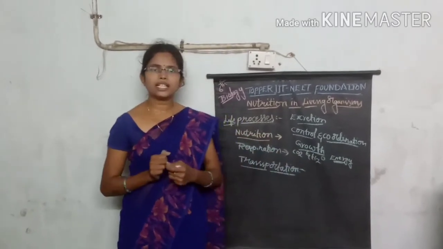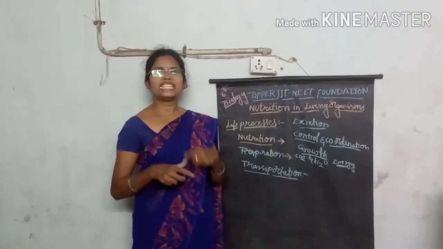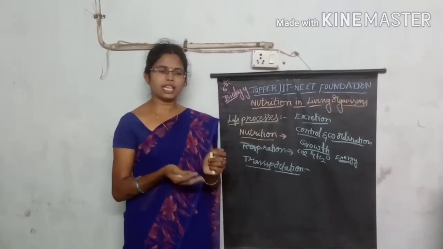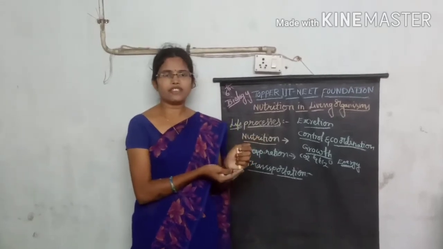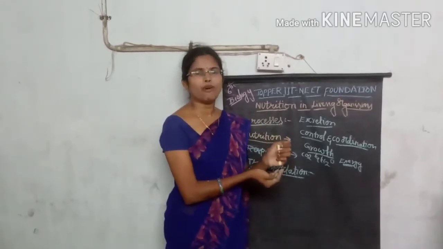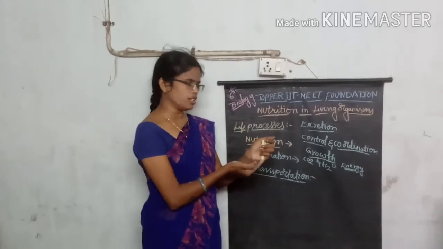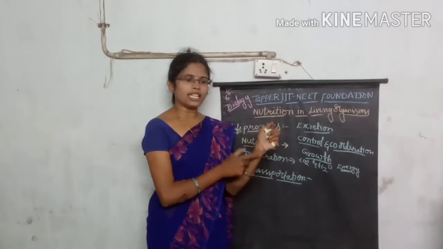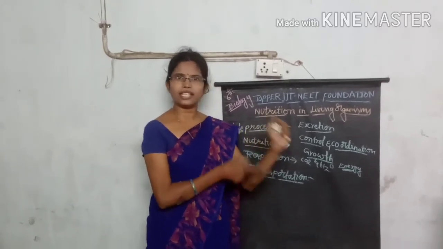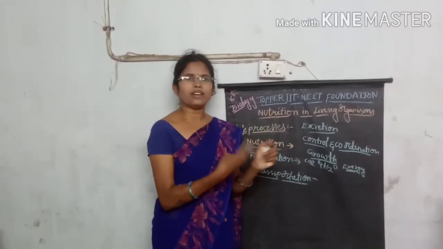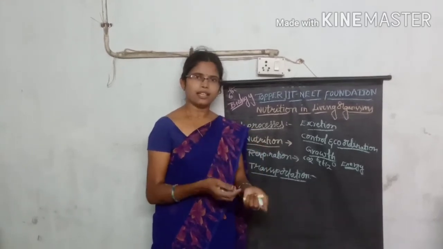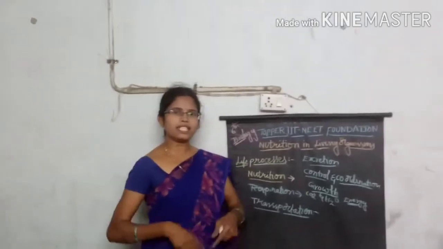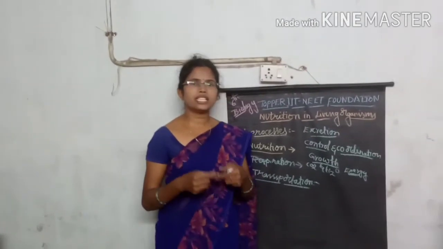How does growth occur in organisms? It means an increase in size. For example, if you see a newborn baby, she is somewhat 10 or 15 centimeters in height. During the growth period of her age, the size of the organism increases from day to day.